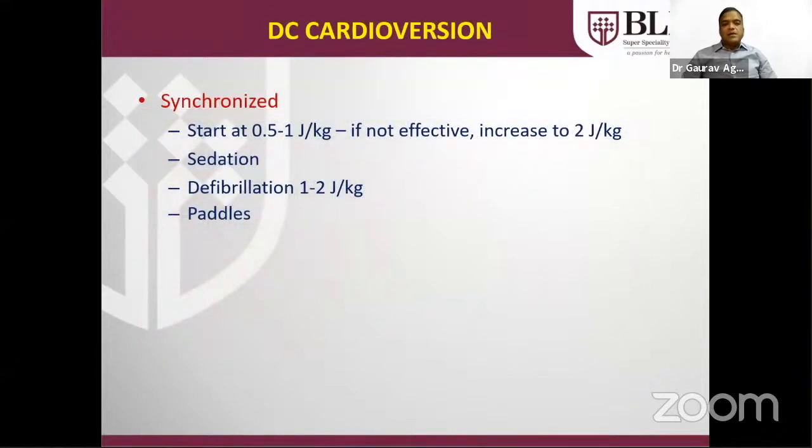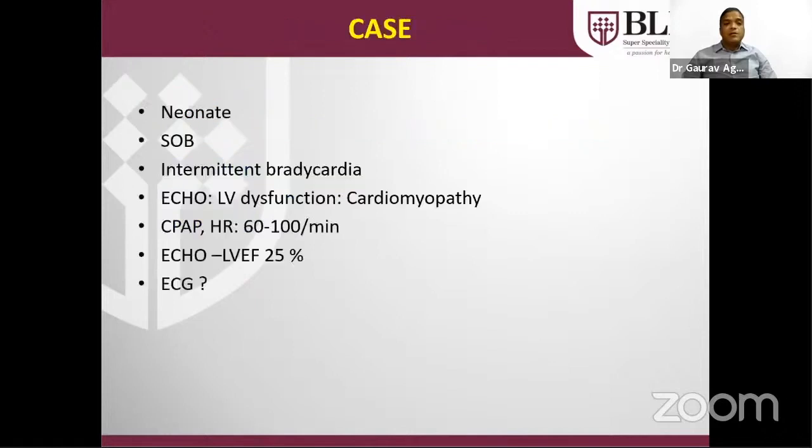If the patient is unstable, then we can give DC cardioversion in the doses of 0.5 to 1 joule per kg. It should be synchronized and can go up to 2 joules per kg. Before giving cardioversion, we should keep the patient sedated because it is very painful. We should try to use pediatric paddles also.